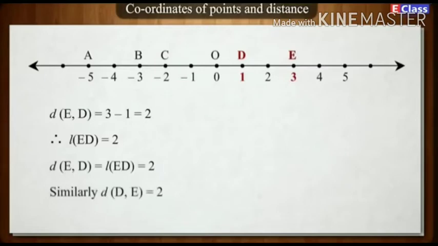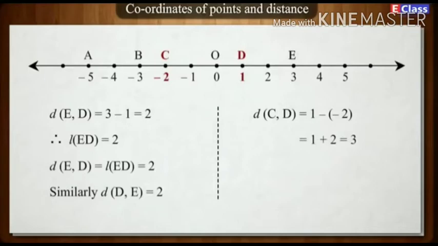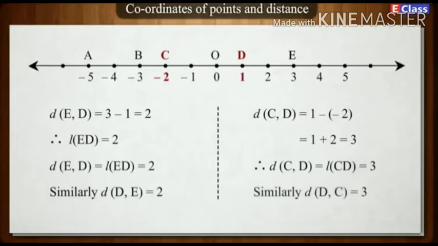Similarly, d(D, E) is equal to 2. d(C, D) is equal to 1 minus (-2), which is equal to 1 plus 2, which is equal to 3. Therefore, d(C, D) is equal to the length of CD, which is equal to 3. Similarly, d(D, C) is equal to 3.